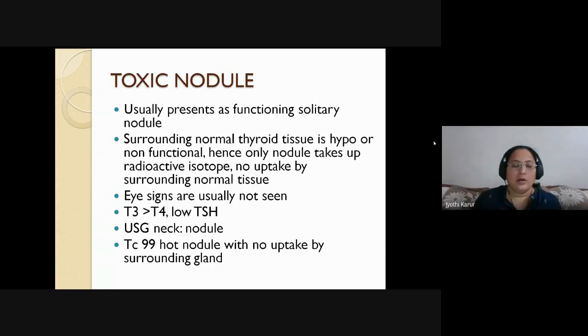Yes, ma'am. So there is a single toxic nodule secreting excessive hormones and it is suppressing the surrounding thyroid tissue. So the radioactive substance is taken up only by the toxic nodule. Hence it becomes a hot nodule and the surrounding gland won't take up any radioactive isotope.